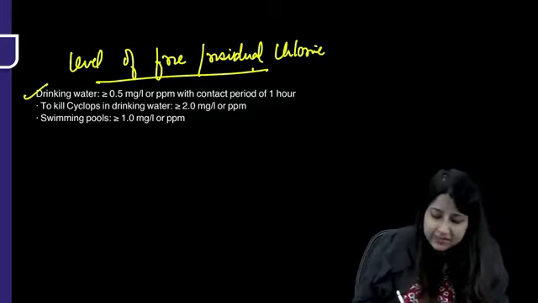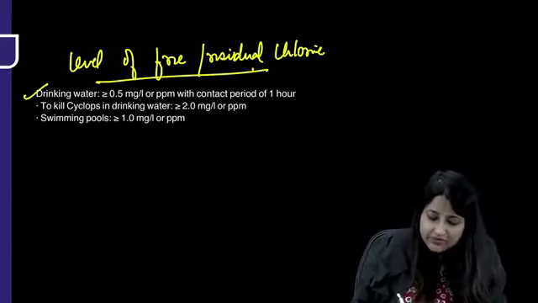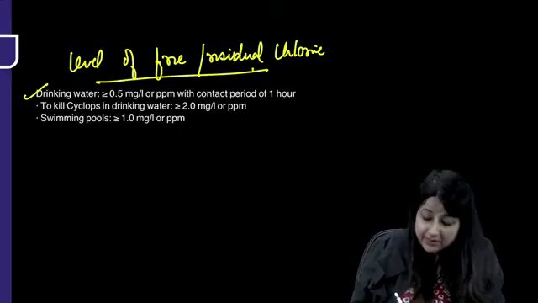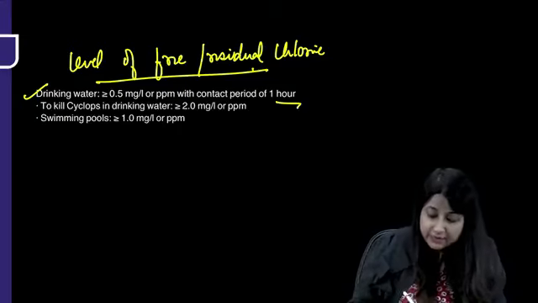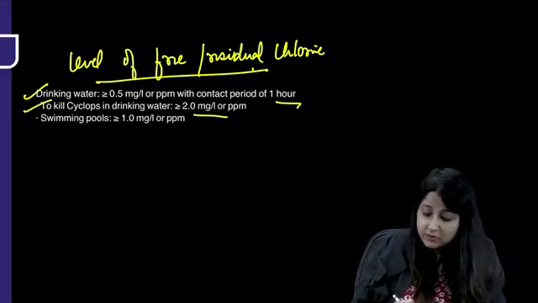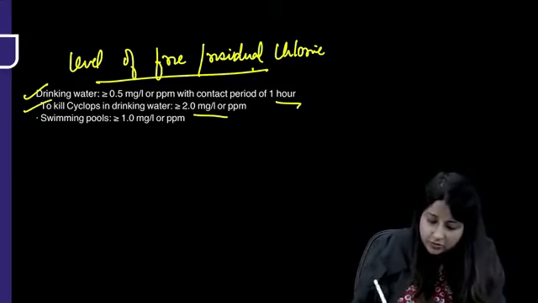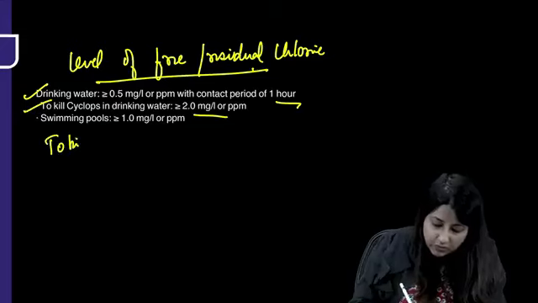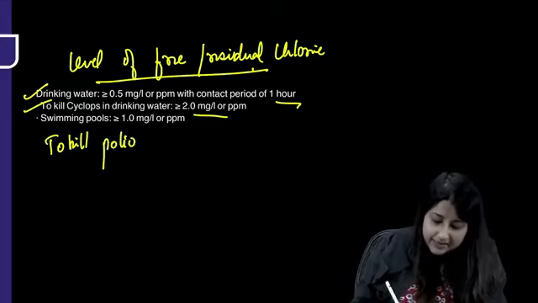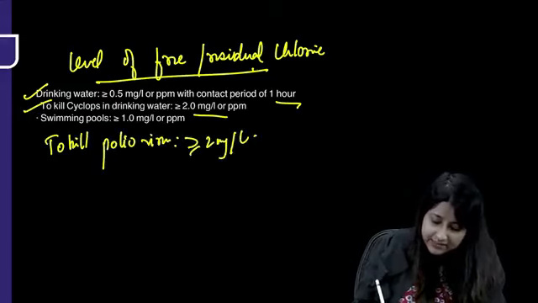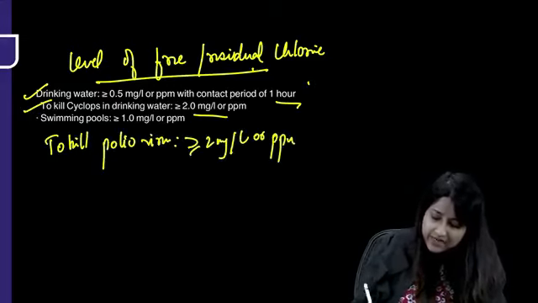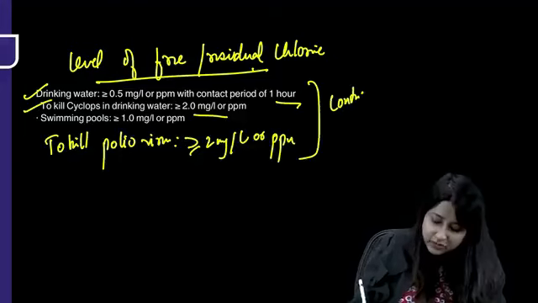In drinking water, it should be more than or equal to 0.5 milligram per liter or ppm with a contact period of 1 hour. To kill cyclops in drinking water, more than 2 milligram per liter or ppm. Also to kill poliovirus, the level of free or residual chlorine should be more than or equal to 2 milligram per liter or ppm. Everywhere, guys, the contact period is 1 hour.